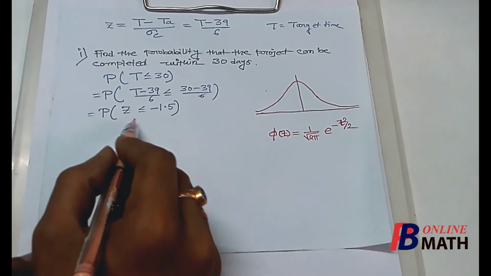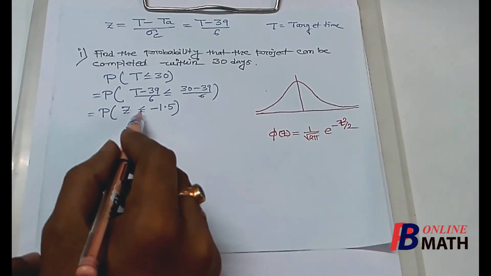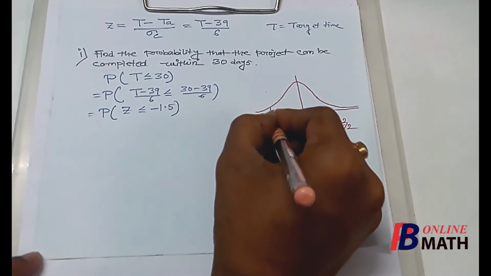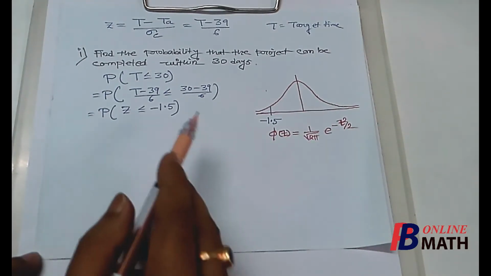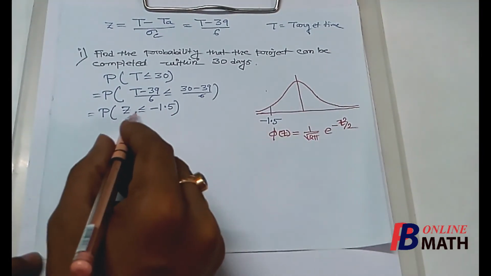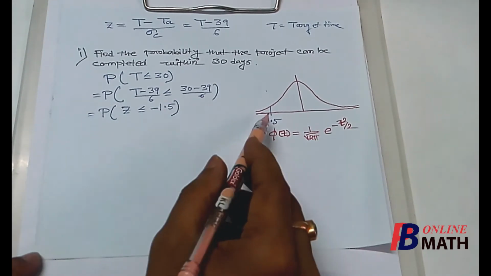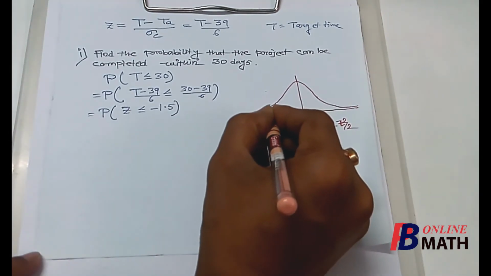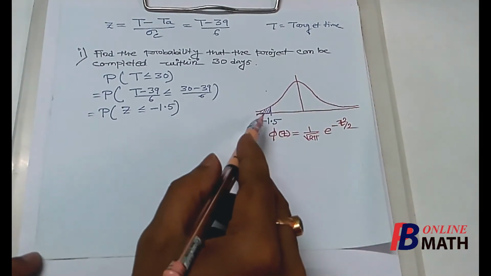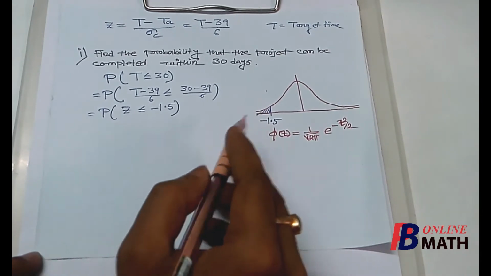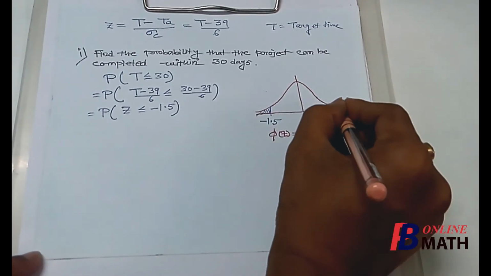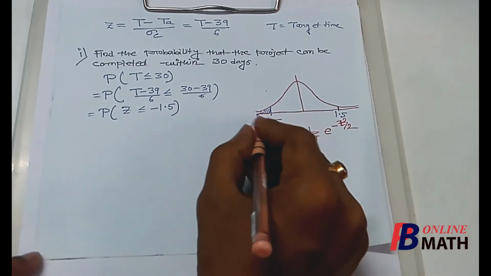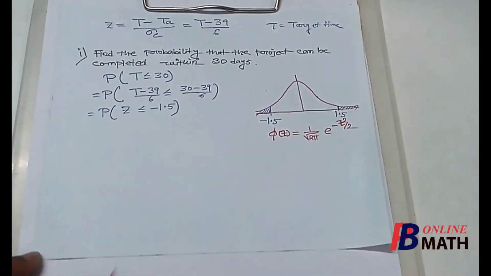Now we have to find this area, the probability that Z is less than or equal to minus 1.5. Suppose this is the point minus 1.5. That means we have to find the area of Z less than or equal to minus 1.5, that is the area on the left hand side of minus 1.5. Now due to symmetry, we know that this area is equal to the area on the right hand side of the point 1.5. So this area is equal to this area.